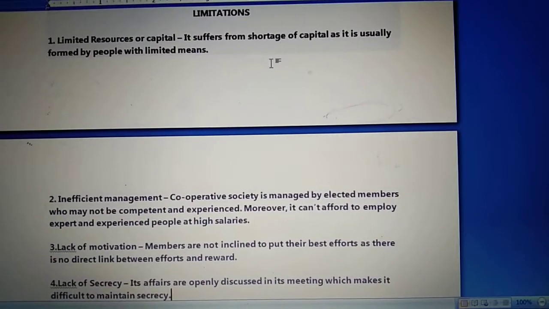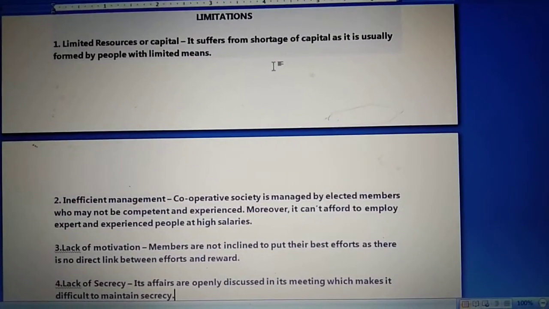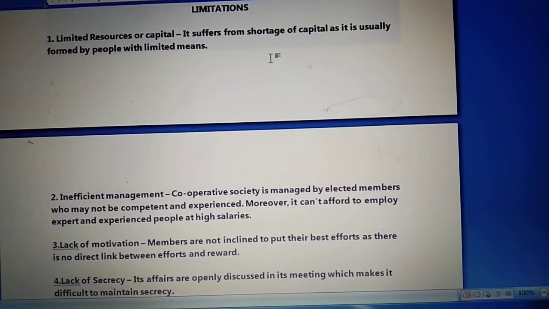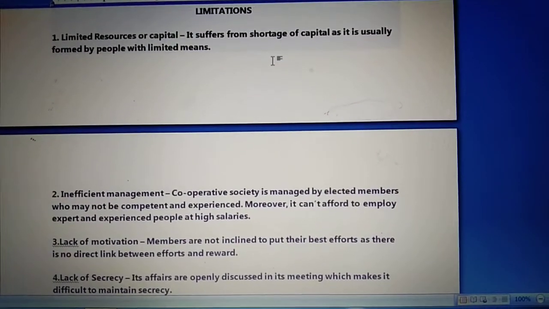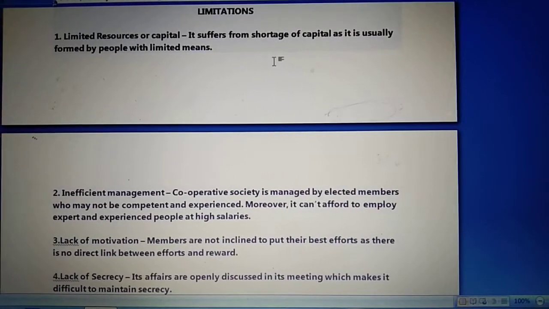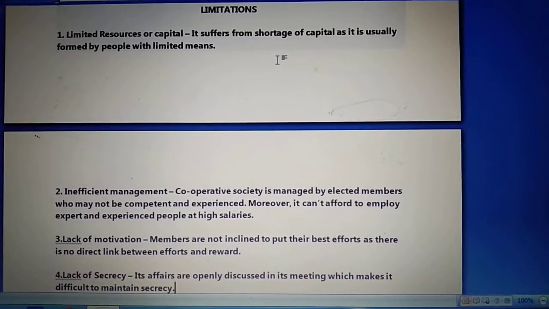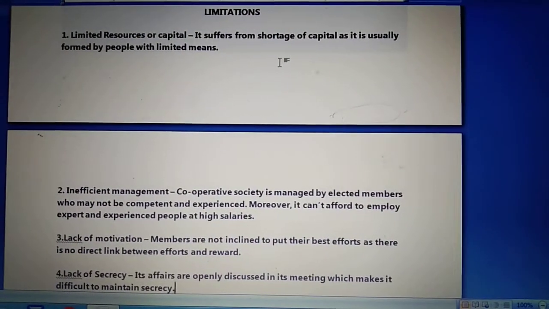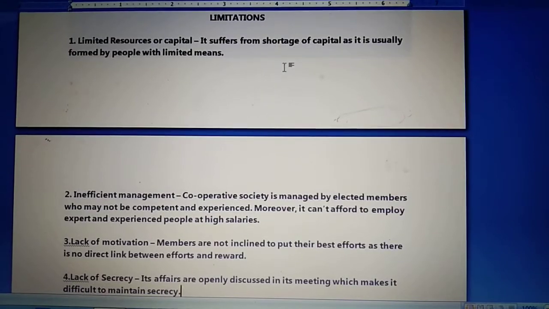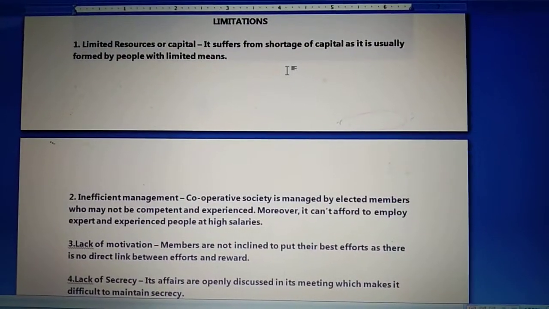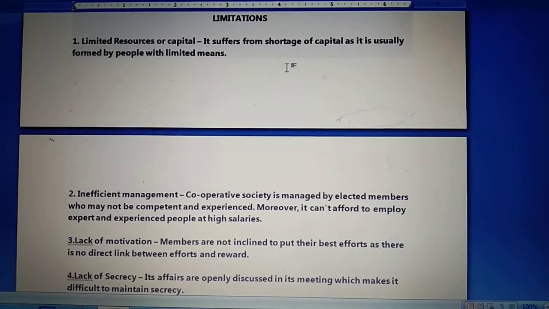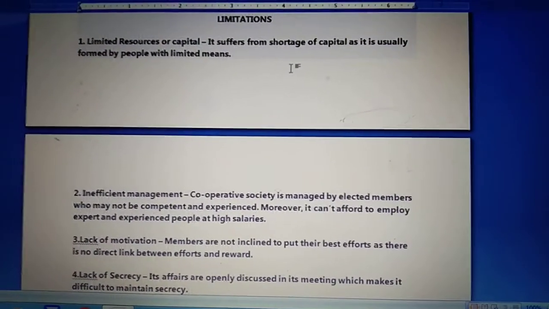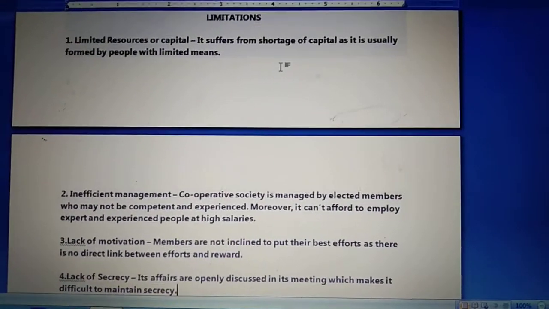So it might be possible that the person who is running the cooperative society is not experienced and not expert in that particular way, and even the cooperative society is not able to appoint an expert employee there, because if they appoint an expert or experienced employee for managing things, they have to pay a high salary, which will affect their capital, which they already have in a limited manner. That is the reason inefficient management is there in the cooperative society.